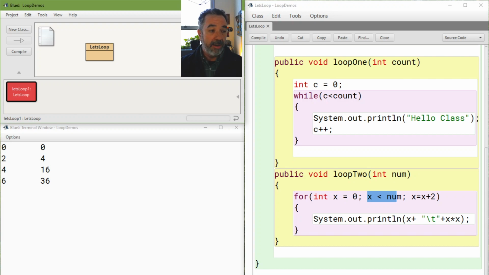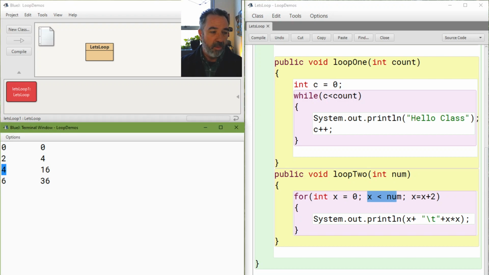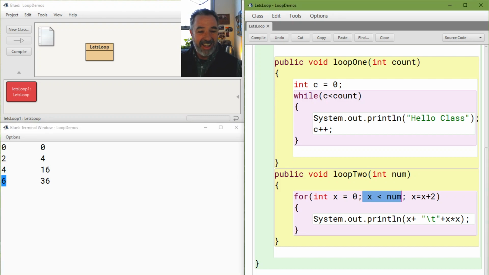Starting at 0, add 2 to it, you get 2. Add 2 to that, you get 4. Add 2 to that, you get 6. And where do we stop? We stop at 6. Why do we stop at 6? Because if I add 2 to 6, I'm at 8, and 8 is not less than num.